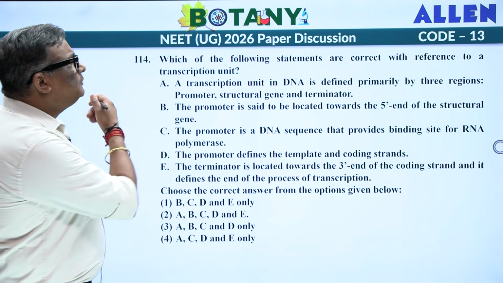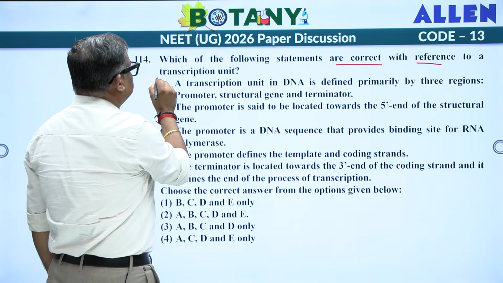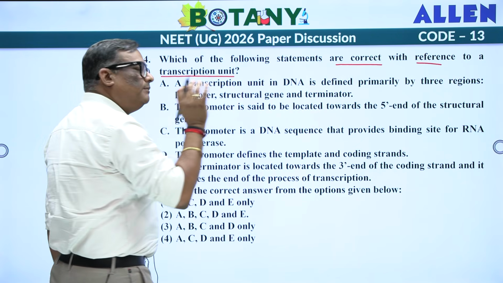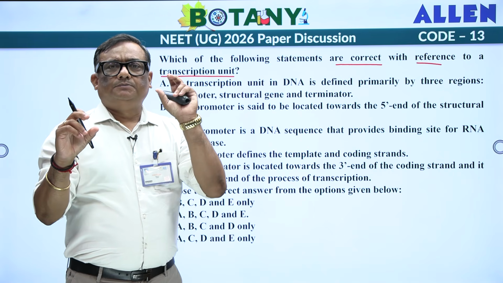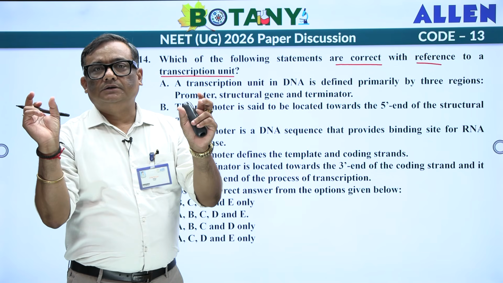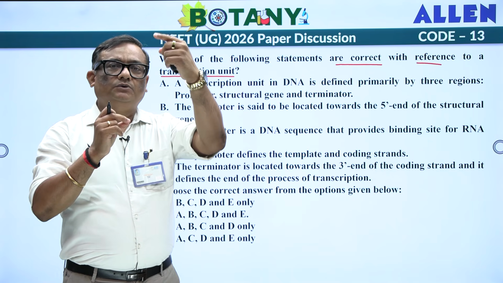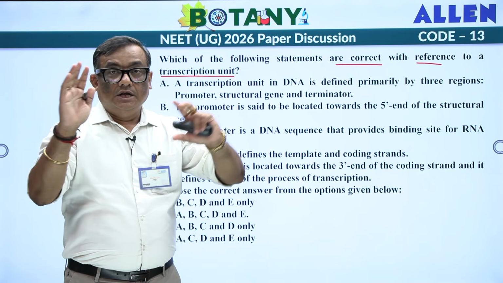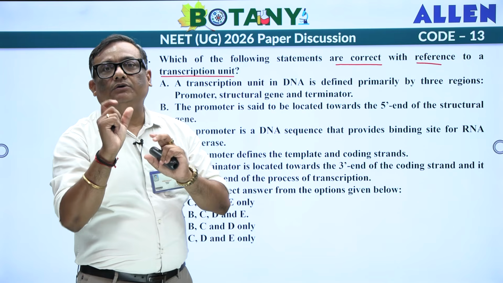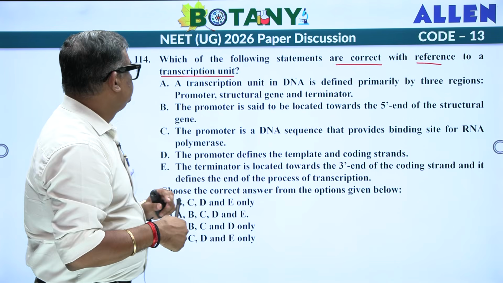Next one, which of the following statements are correct with reference to a transcription unit? If you remember in your NCERT, they have drawn a very beautiful diagram, promoter, structural and terminator. 5 prime, 3 prime, 3 prime, 5 prime, coding, non-coding, then upstream, downstream. Everything is drawn in your NCERT. If you want, when I am discussing this paper, you can take out your NCERT diagram and just look at all the statements which I am going to read right now.